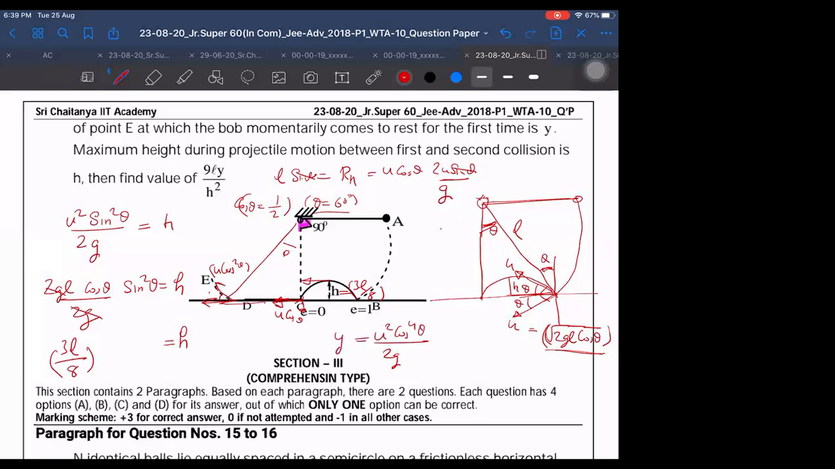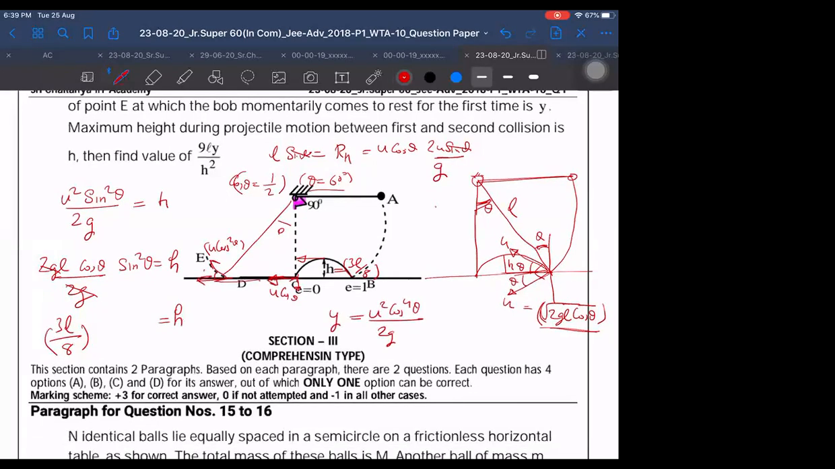That is the new height attained, y. So what is y coming out to be? y is equal to 2gl cos theta, cos power 5 theta by 2g. cos power 5 theta divided by 2g. g cancelled. We are left with l by 32.